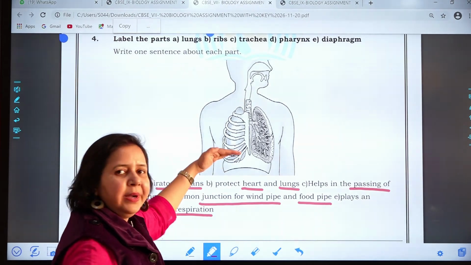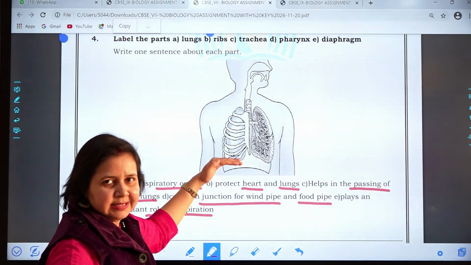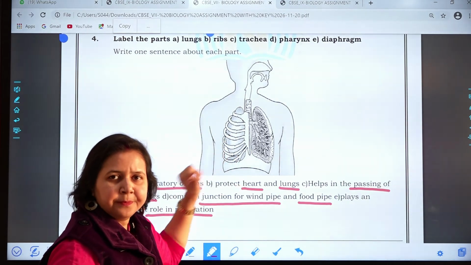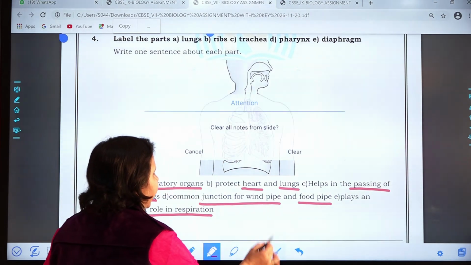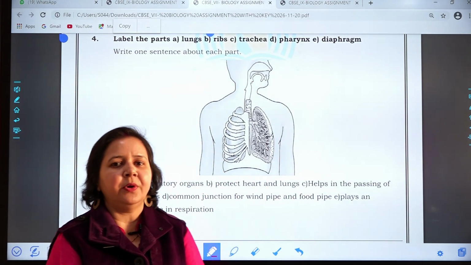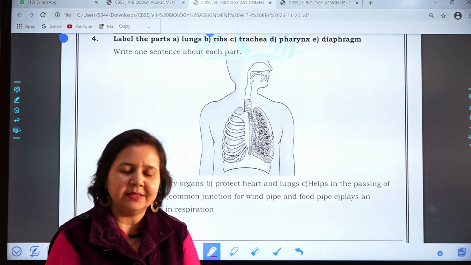Due to the movement of that muscular partition, the diaphragm, our ribs move inward and outward, which results in exhalation and inhalation. So students, I hope you have understood today's assignment keys very well.